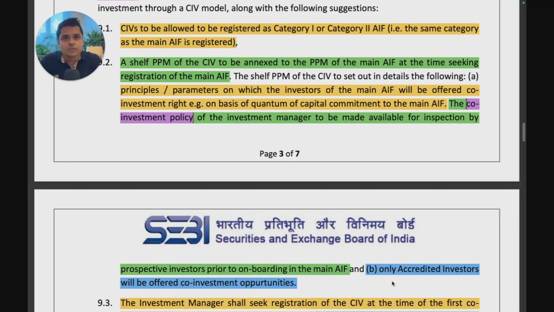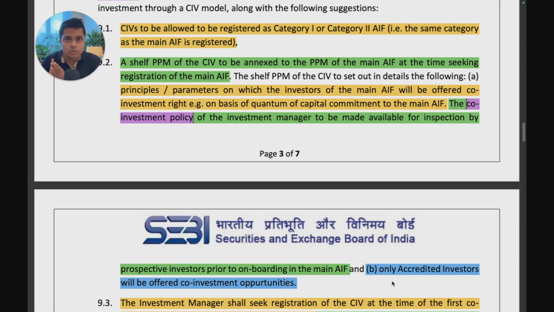So first, for those who don't know, what are accredited investors? Accredited investors are investors who get an accreditation certificate from SEBI. You can get this certificate if you meet certain net worth criteria. What are the net worth criteria? If you're an individual, HUF, or family trust, then you have to have an annual income of 2 crores or a net worth of 7.5 crores, out of which not less than half should be in the form of financial assets.